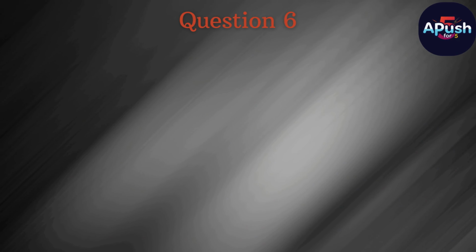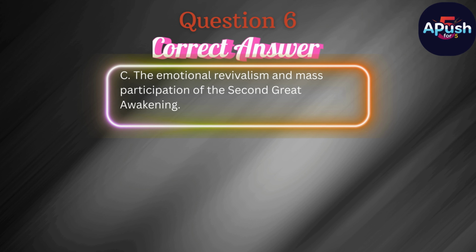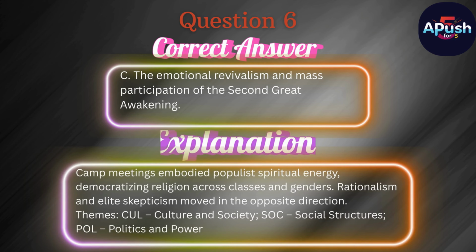The correct answer is C. The emotional revivalism and mass participation of the Second Great Awakening. Camp meetings embodied populist spiritual energy, democratizing religion across classes and genders. Rationalism and elite skepticism moved in the opposite direction.